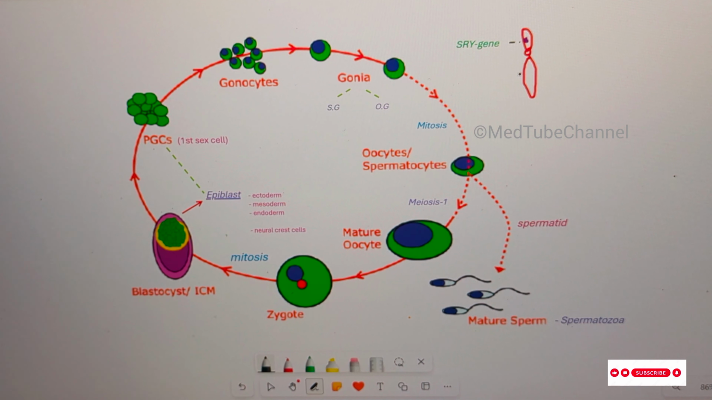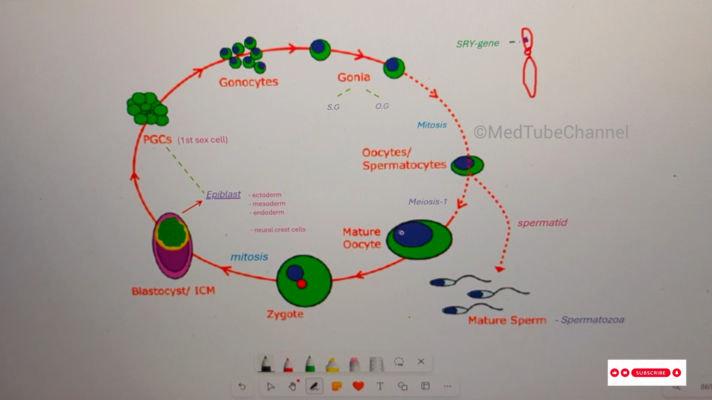The Y chromosome is acrocentric. On its short arm, it has the sex region Y gene. If the sex region Y gene is present, primordial germ cells develop into sperm and the individual will become male. If the sex region Y gene is absent, the primordial germ cells will develop into mature oocyte and the individual will become female. That's the point.